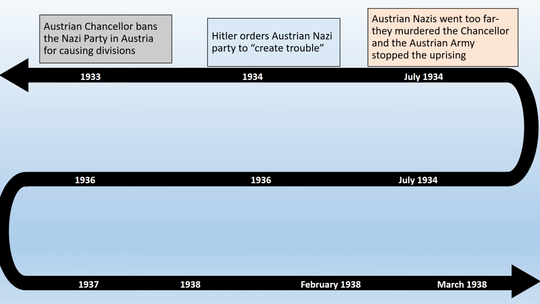In July of 1934, Austrian Nazis went a little bit too far. They actually murdered the chancellor, and the Austrian army stopped a potential uprising.